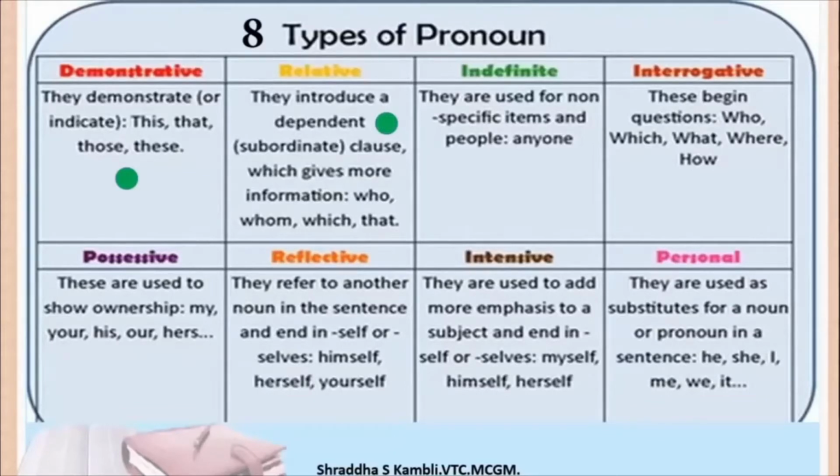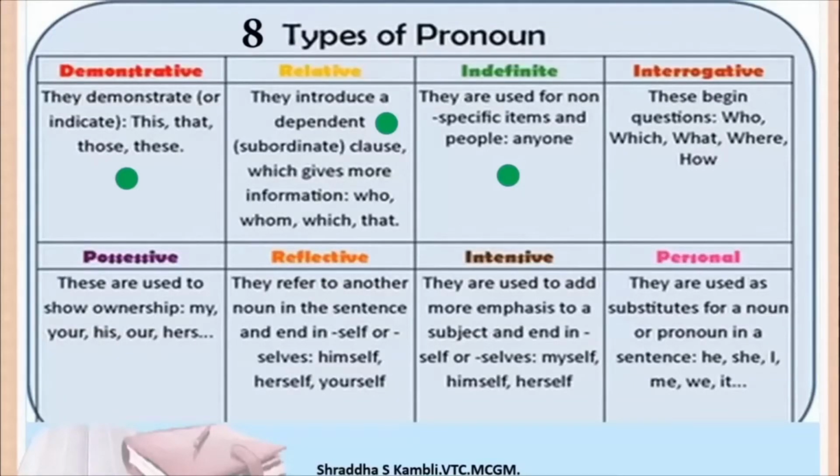So demonstrative pronouns in detail we will see today. Relative pronoun also in detail we will see today. We have indefinite pronouns. So indefinite means what? Indefinite means when the thing that you're talking about or the person that you're talking about is not specific. It is indefinite. Then we use an indefinite pronoun.